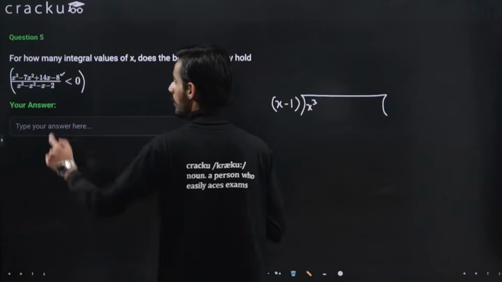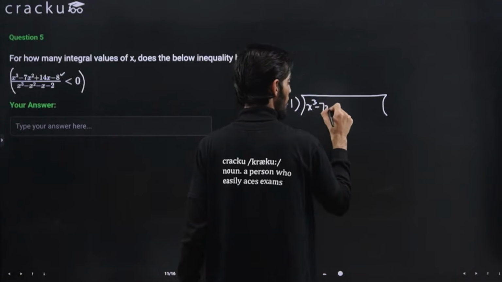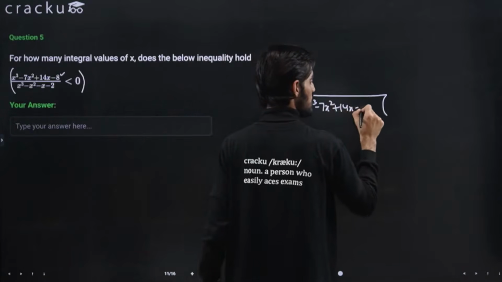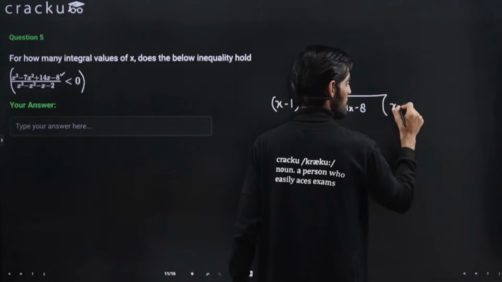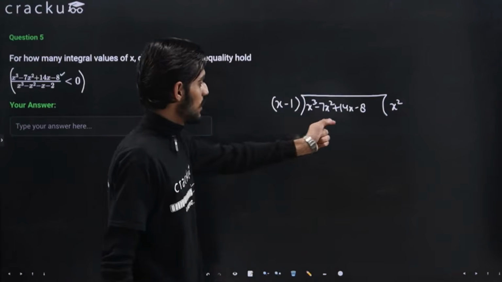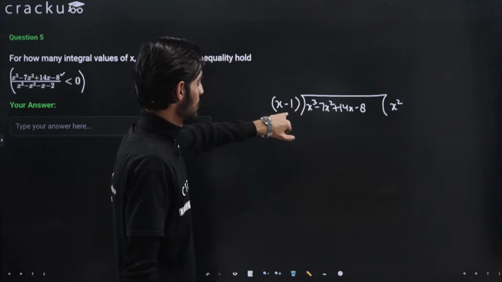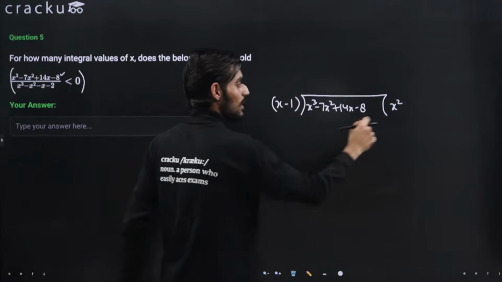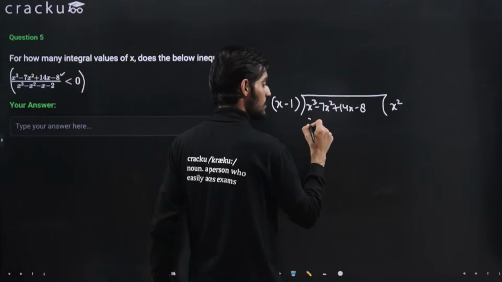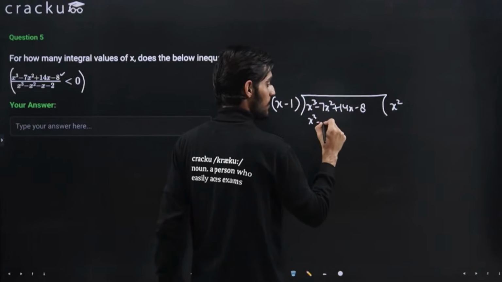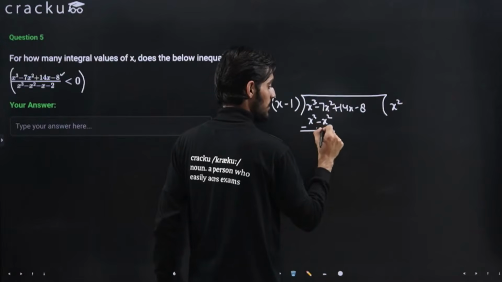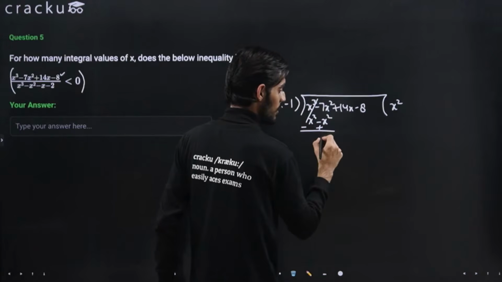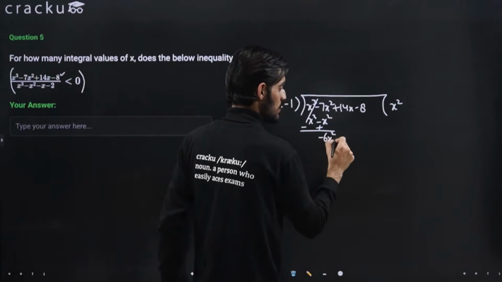This is x cube minus 7x square plus 14x minus 8. I hope you must have done this during your school also. So I can just divide this by x minus 1 to figure out the remaining two roots. Multiplying x minus 1 by x square will give me x cube minus x square, so this will cancel out. This will be minus 7x square plus x square, which is minus 6x square, plus 14x.